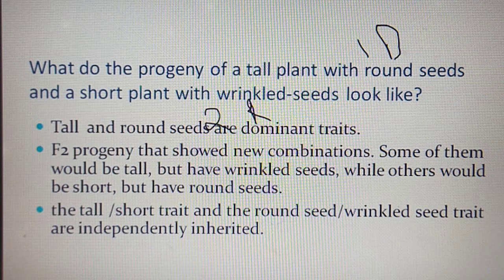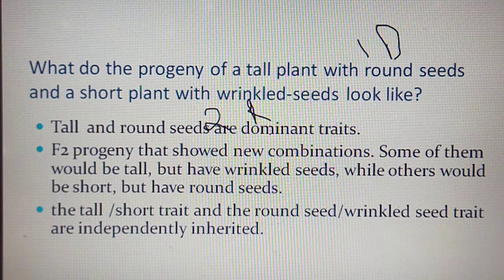Some would be tall but have wrinkled seed, while others would be short but have round seed. So tall or short, and round or wrinkled seed, are independently inherited. That means the characters present in the plants are not dependent on each other.